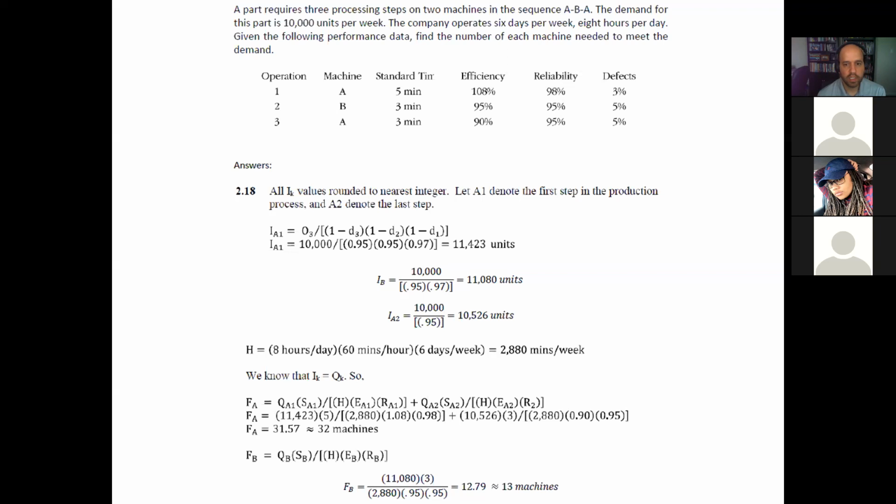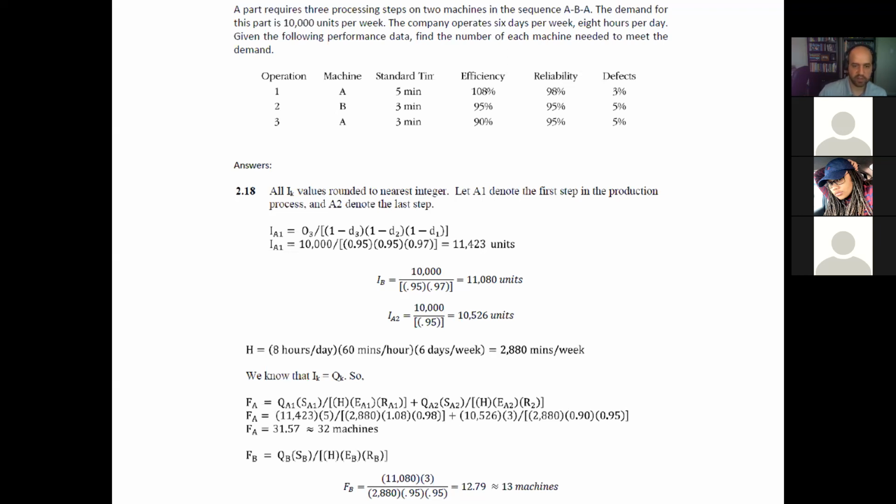So for the first step, we know that we can get that input by dividing the required output by the multiplication of 1 minus the defective rates for each one of the operations. And that gives us 11,423 units.